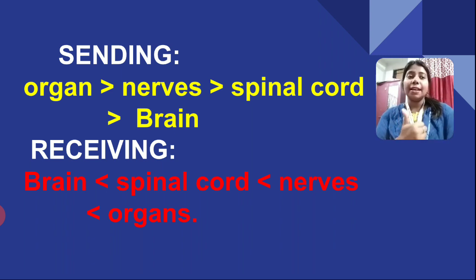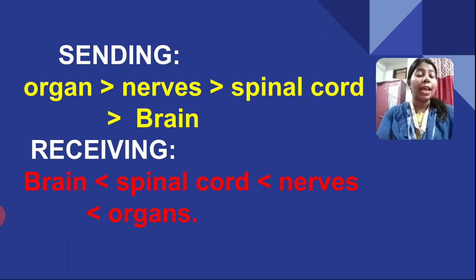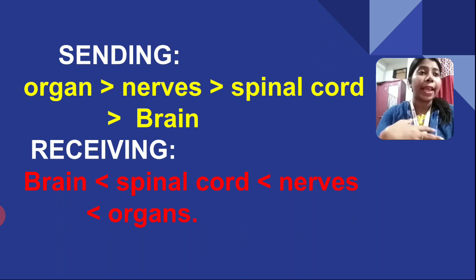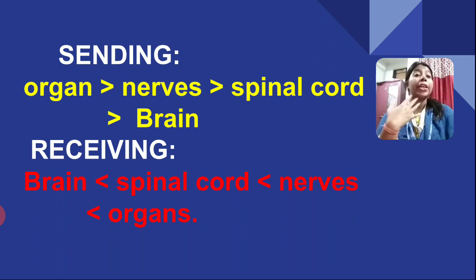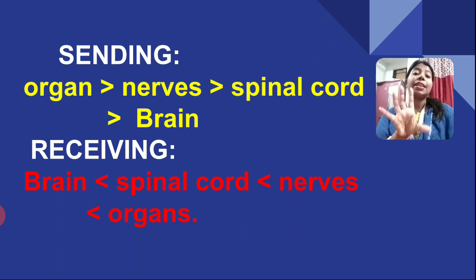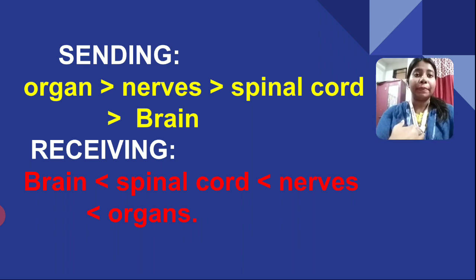In the last class I told you that our brain knows what functions and processes are being carried out inside our body, because the brain is the control center of every organ, isn't it? Whatever we are performing, it gets a signal to the brain.